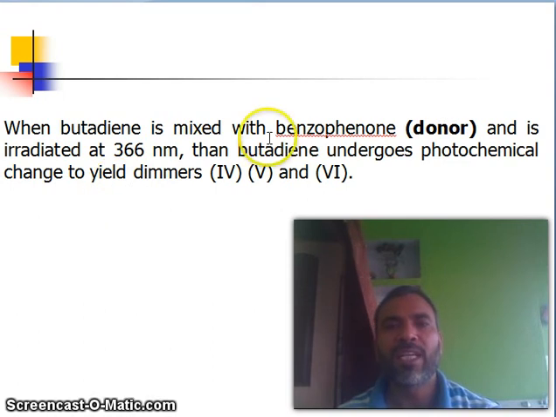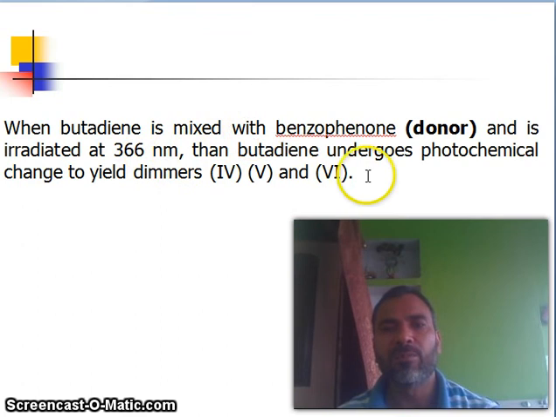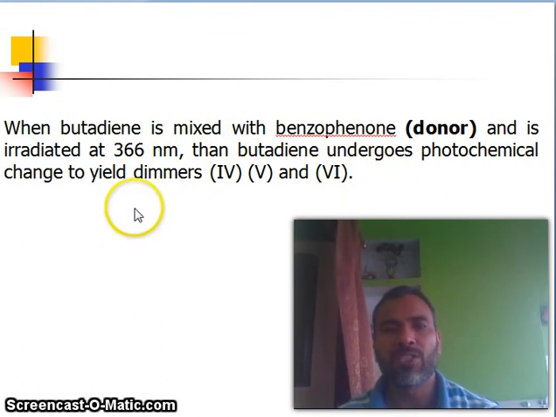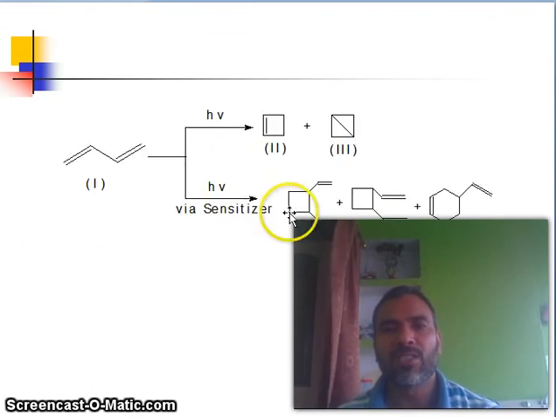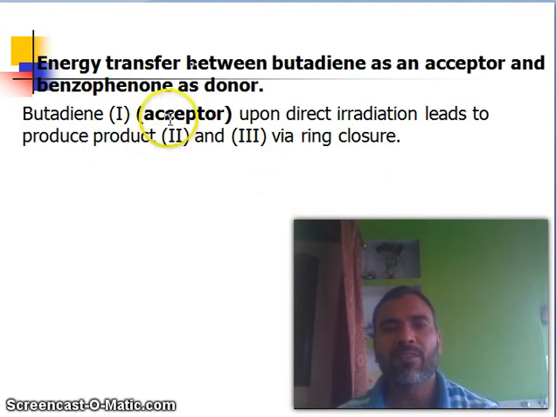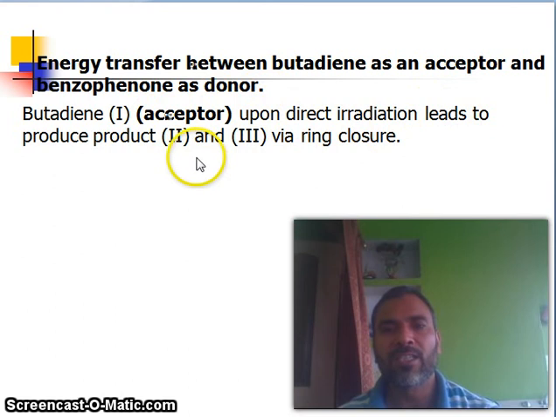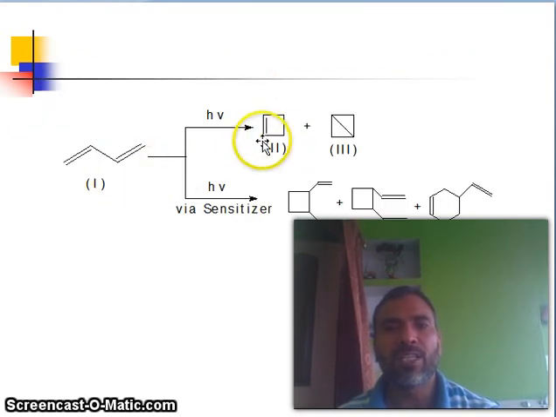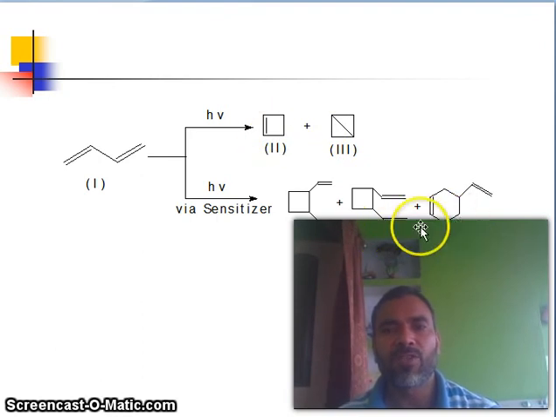When butadiene is mixed with the benzophenone donor and is irradiated at 366 nanometer, then butadiene undergoes photochemical change to yield dimers. These are the dimers, you see. And butadiene acceptor upon direct irradiation leads to products 2 and 3 via ring closing. So this is only the formation of a ring, you see, and this is the formation of dimers.